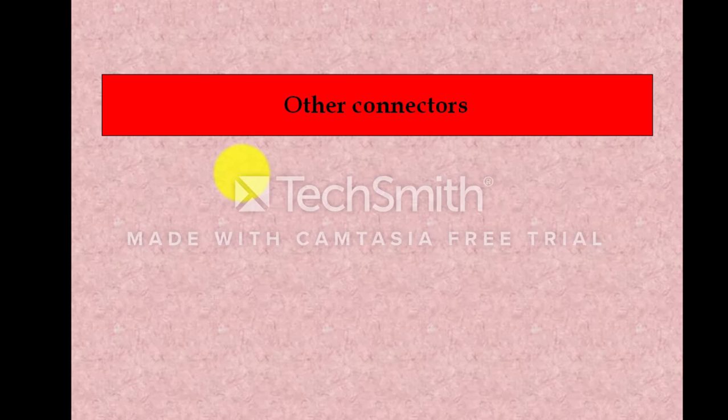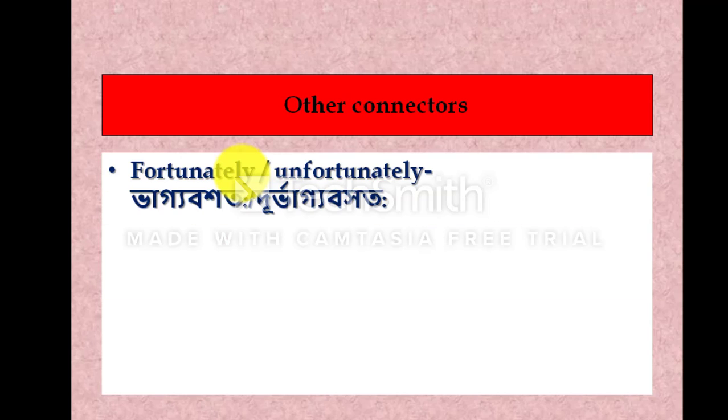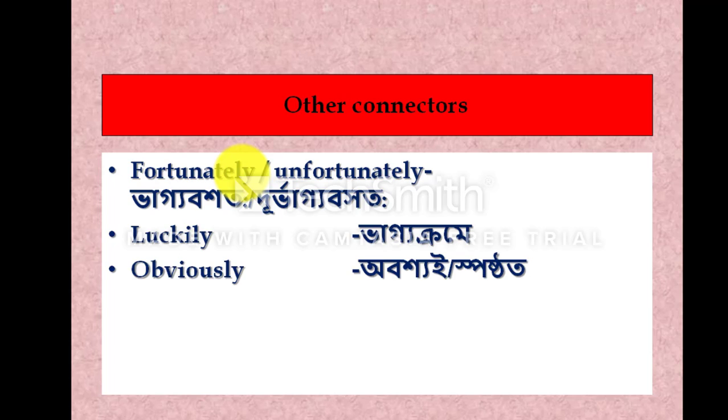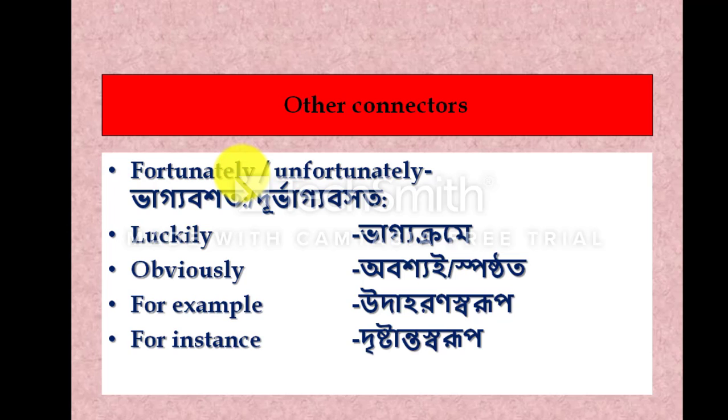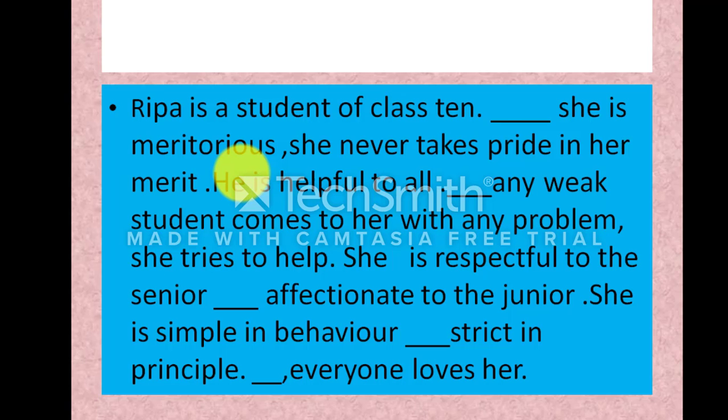Okay, more other connectors: fortunately is an adverb; unfortunately, luckily, obviously; for example, for instance, such as.